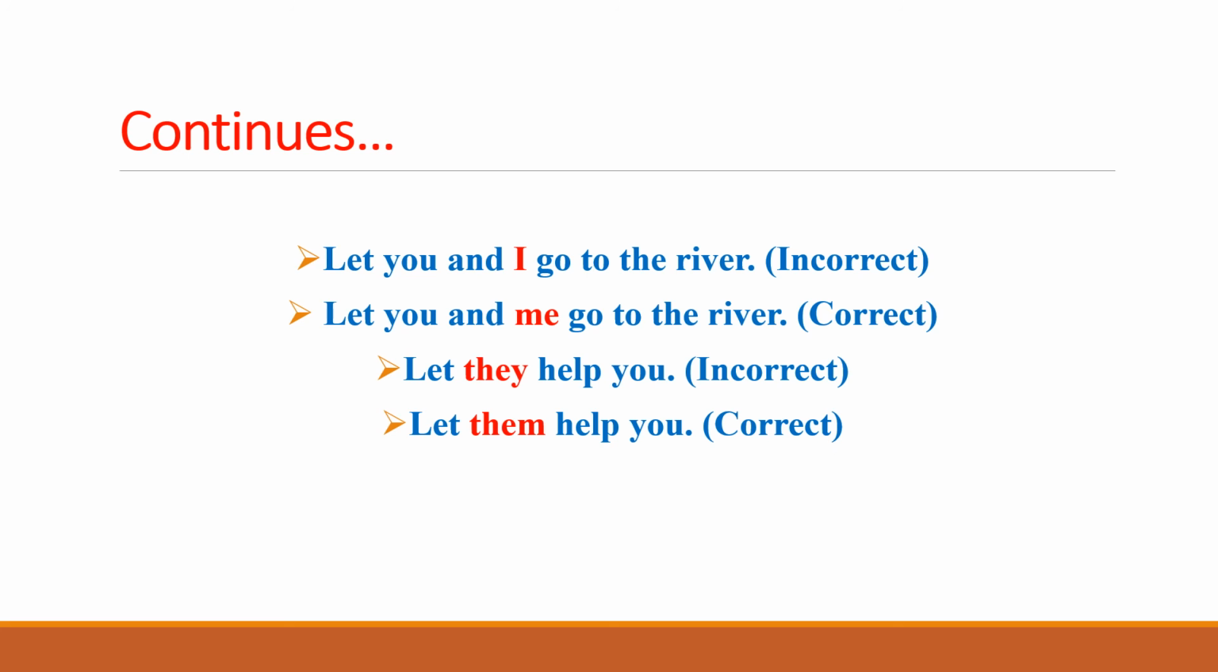Similarly, the last example, let they help you. Let is there and they is the subjective case, and the rule says that after let, objective case of a pronoun is used, whereas they is the subjective case. That's why they has been highlighted in red, highlighting the mistake in this sentence, which is incorrect. So let they help you is incorrect sentence, whereas let them help you is correct because them is the objective case.